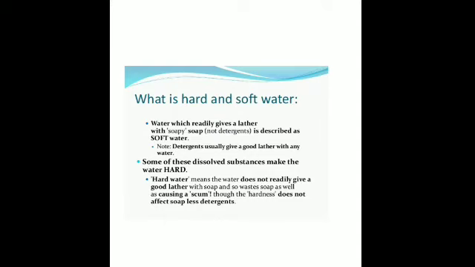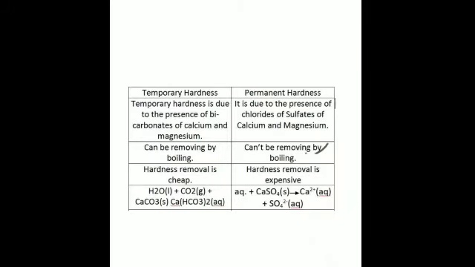So hard and soft water: water which does not form lather readily is called hard water, and water which forms lather is called soft water. Hardness can be temporary or permanent. Water that has calcium and magnesium bicarbonates dissolved in it is called temporary hard water, while water that has calcium and magnesium chlorides and sulfates is called permanent hard water, and it is not removed by boiling. We have to use washing soda for removing it.